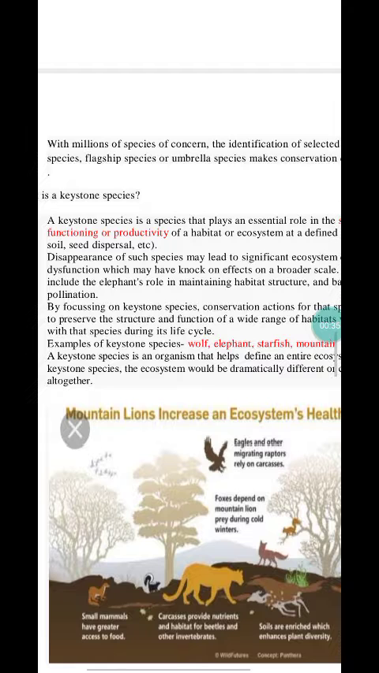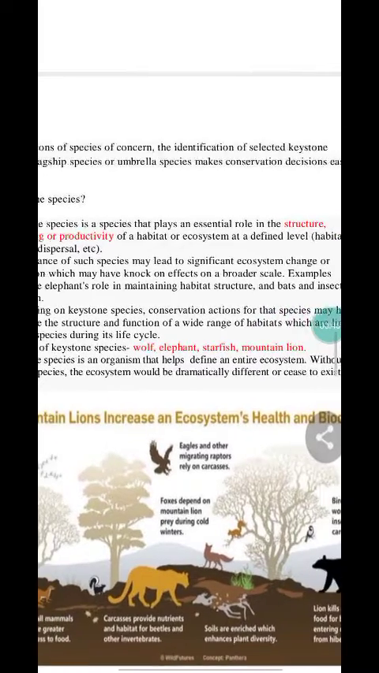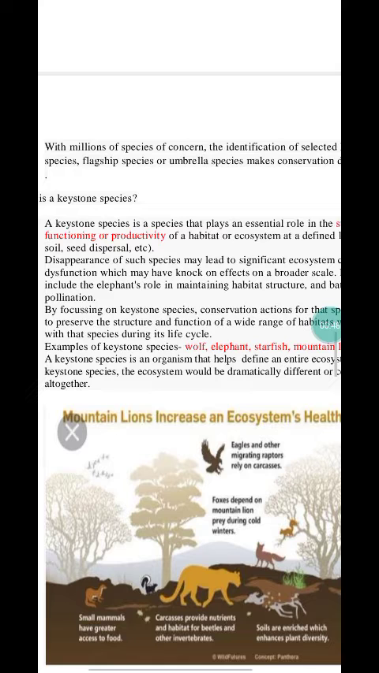First of all, what do we mean by keystone species? Keystone species means any species in an ecosystem which has an essential role in the structure and functioning of the ecosystem. It means the activity of a particular species, a particular organism, affects the whole ecosystem. The structure, for example, the physical features, maybe a mountain or river, is also influenced.